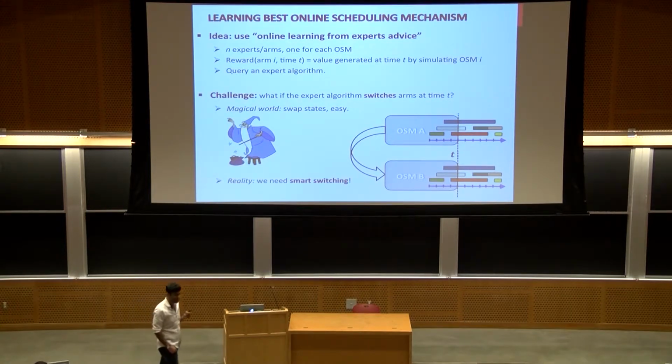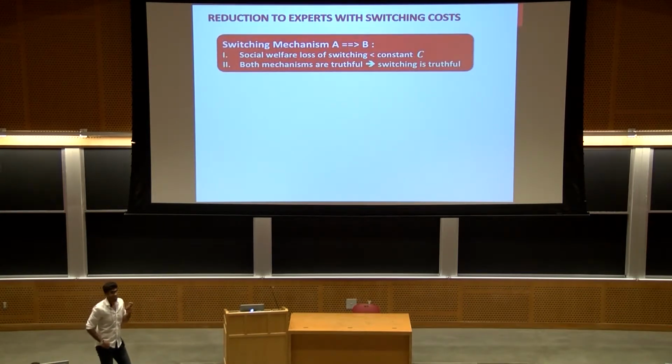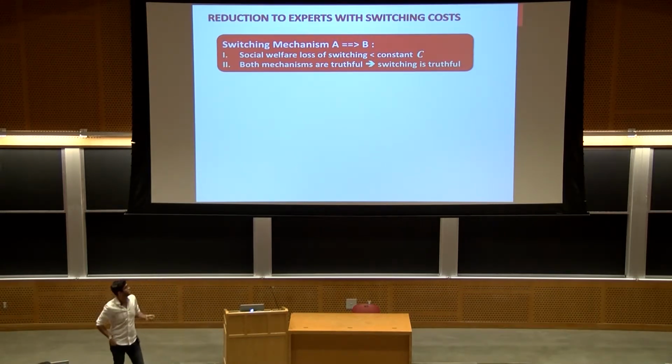And in fact, we need to do some sort of a smart switching from A to B, which is a switching mechanism that satisfies the following two. We need a switching mechanism that the social welfare loss due to switching will be upper bounded by some constant c. And also, if both of the mechanisms are truthful, due to switching, we won't lose truthfulness, and the final mechanism remains truthful.